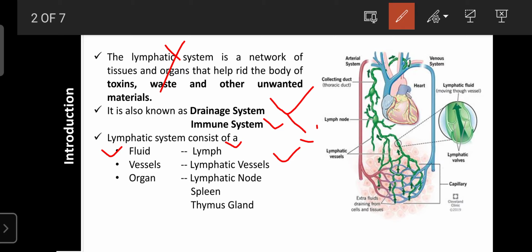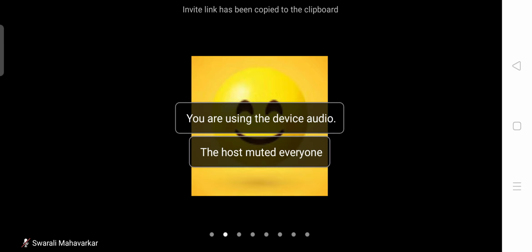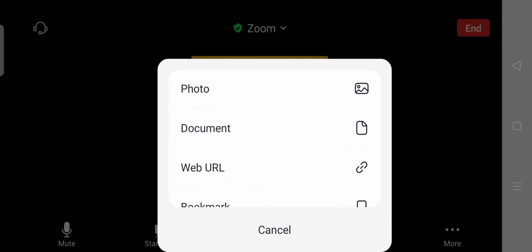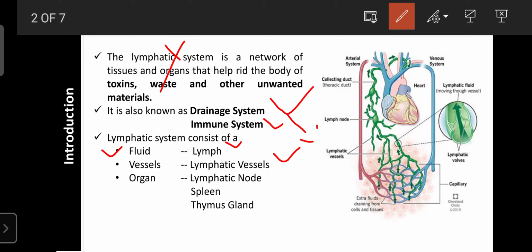Okay, and regarding the organs, the lymphatic system mainly consists of organs like lymph node.